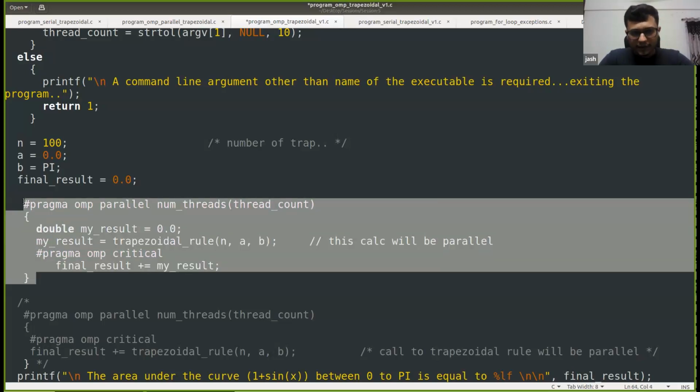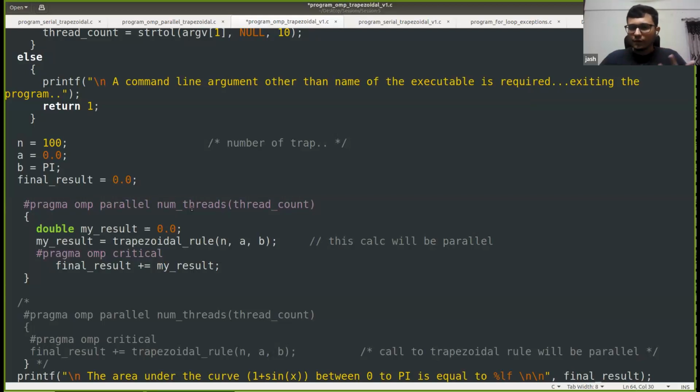So I hope this entire thing is clear. So there is some amount of parallelism here, right? We are not executing this entire thing in serial. This trapezoidal rule calculation will be done in parallel for each thread. Only the addition of the local result into the global variable final result is being done in a critical section, which is in serial fashion.